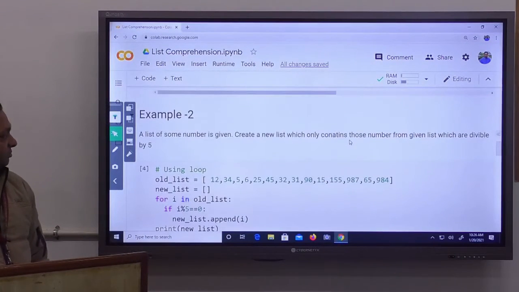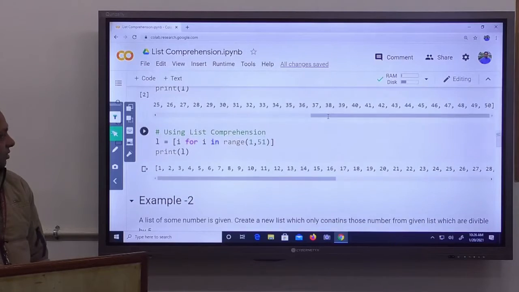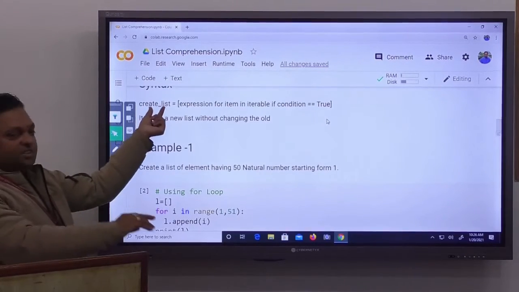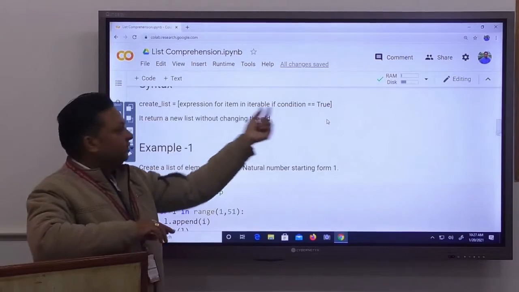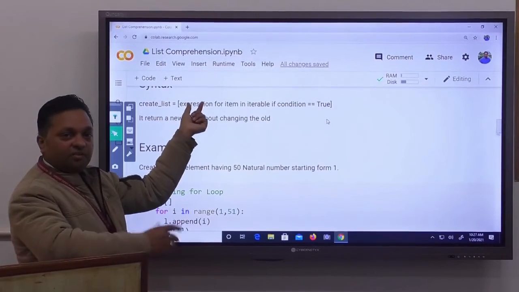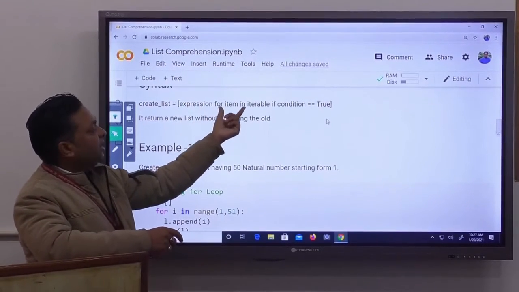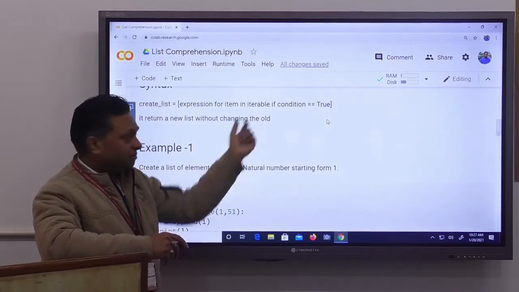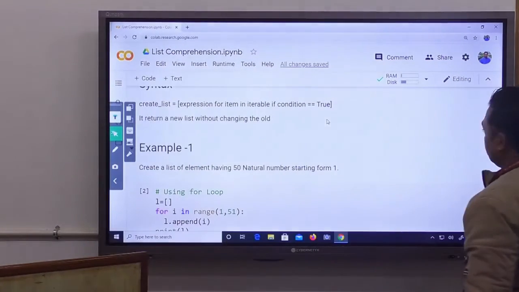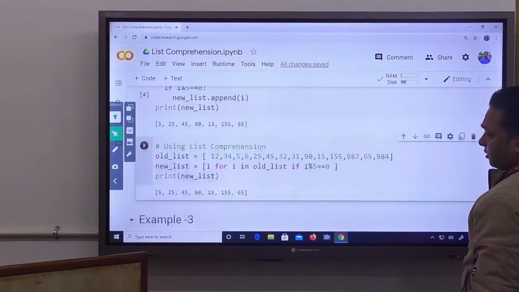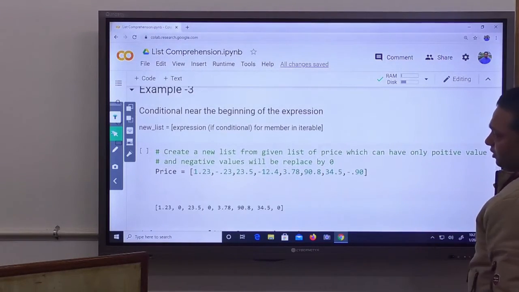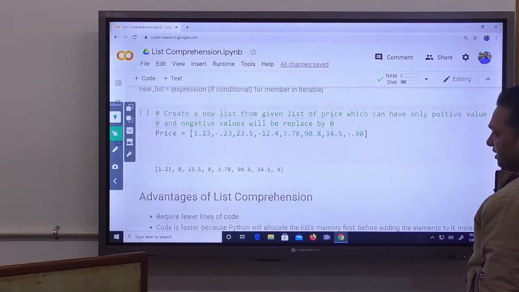What is the syntax? So first we write the object name, square bracket, then we put an expression, what we want as a result, then we can apply some for loop and some condition. So this is the simple syntax. Now let's talk about the advantages. We will see example 3 after the advantages.